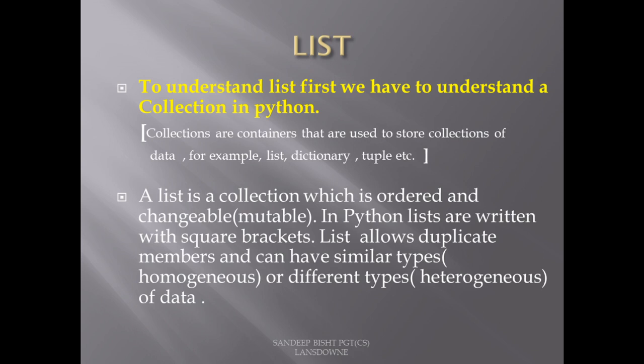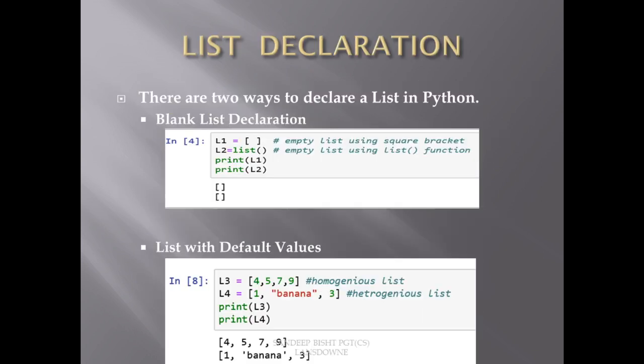Now coming back to the definition of a list. A list is a collection which is ordered and changeable. Changeable means mutable; we can change the values of the elements in the list. In Python, lists are written with square brackets, as we all know, and they allow duplicate members. They can have similar types or different types. If the elements are of similar types, we call that list a homogeneous list, and if the elements are of different types, we call that list a heterogeneous list. We will see it in an example in the next slide.